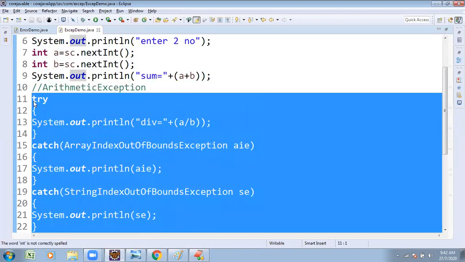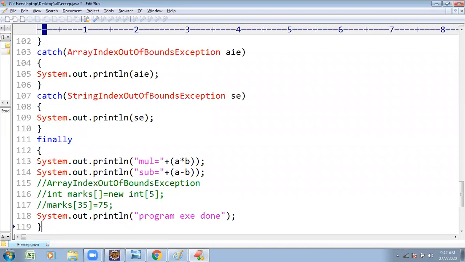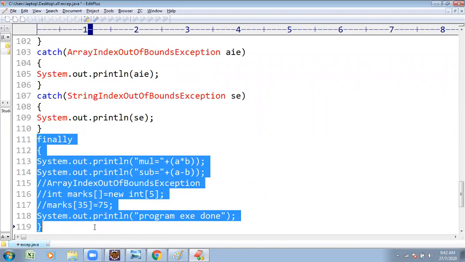Try block, suspicious code under the try block. Try to catch them with multiple catch blocks. If no catch block matches, no solution is there, the finally block is automatically executed. Finally block is automatically executed. Is it clear with you, Abhijit?